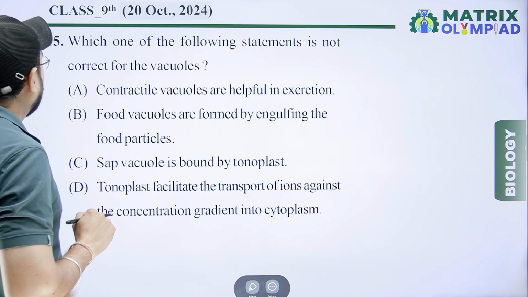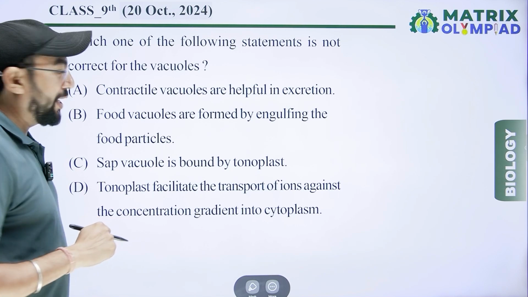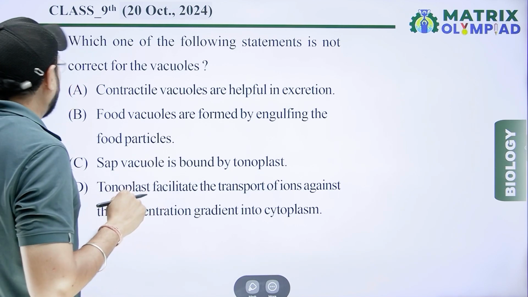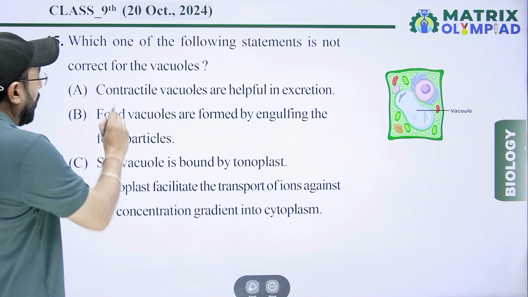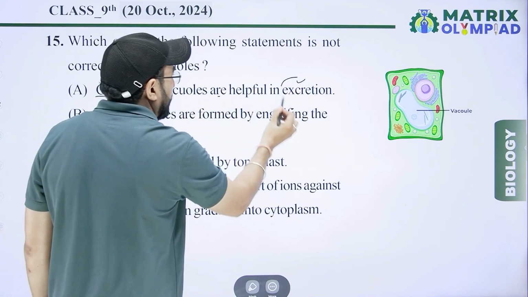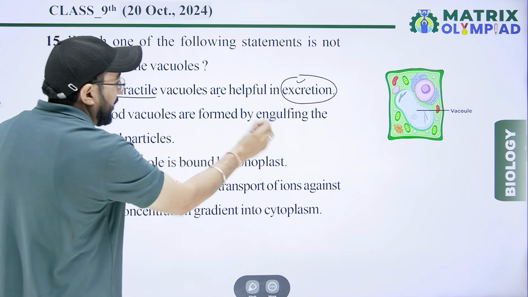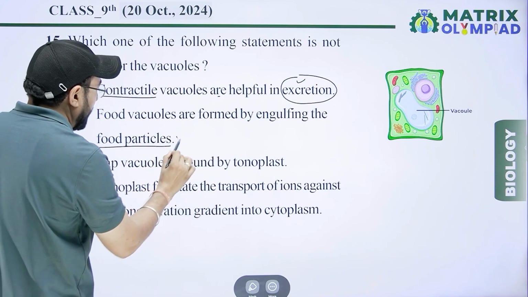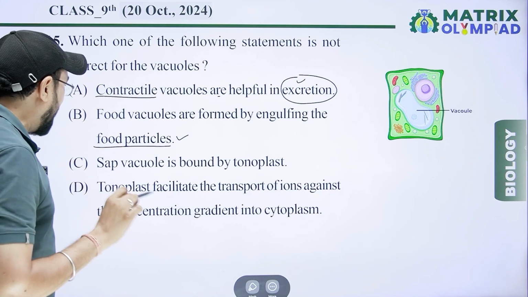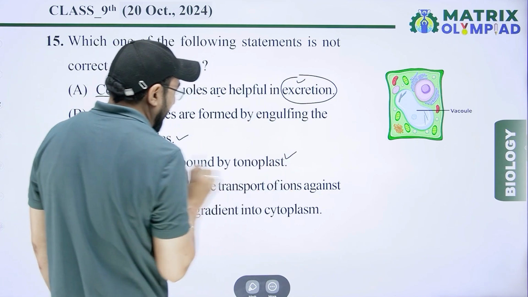Next, which of the following statements is not correct for the vacuole? Regarding vacuole, contractile vacuoles are helpful in excretion, right? Food vacuoles are formed by engulfing food particles, that is right. Sap vacuole is bounded by tonoplast, that is right.